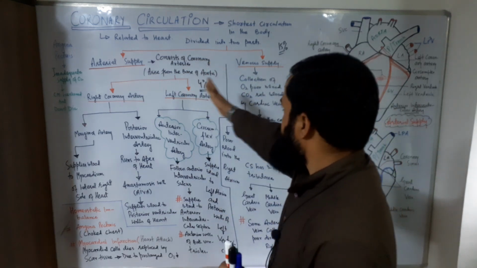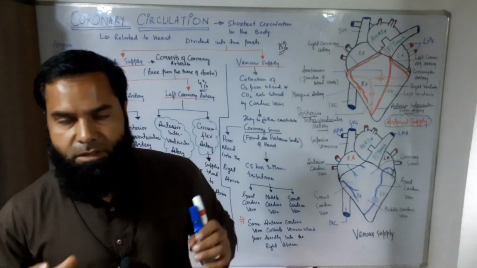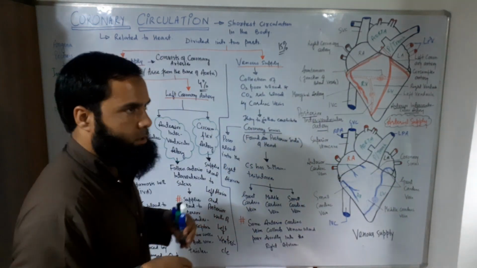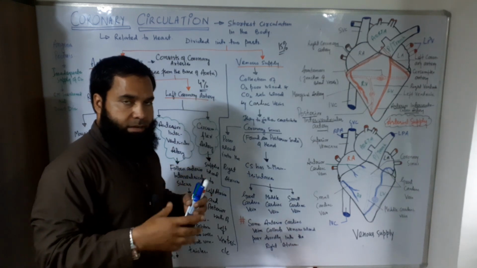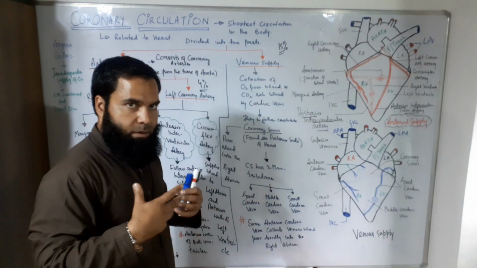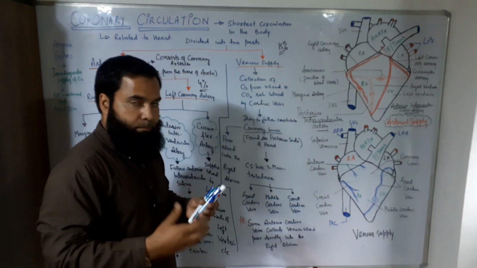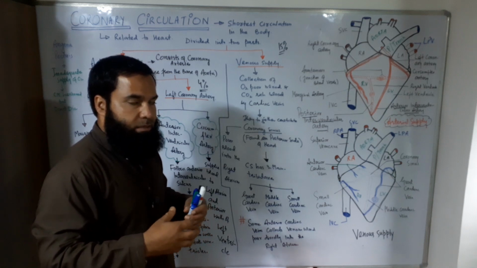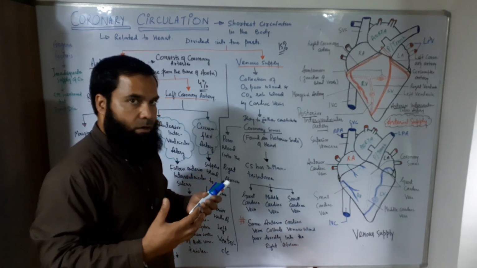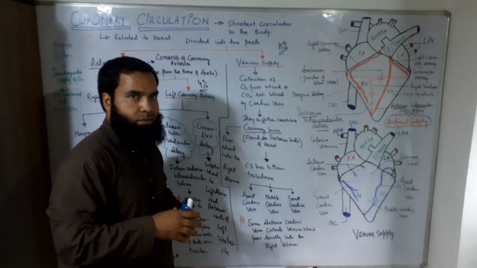This is the arterial supply and the venous supply. That means the heart is provided with oxygenated blood with the help of coronary arteries, while the venous blood is collected with the help of cardiac veins and the coronary sinus, and then emptied from the myocardium by these veins into the right atrium.